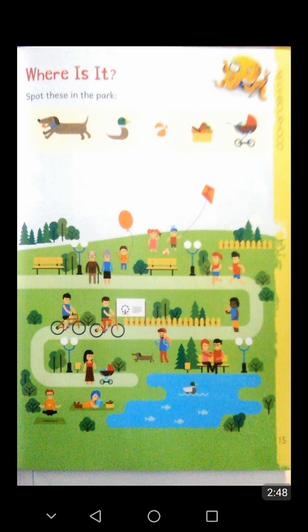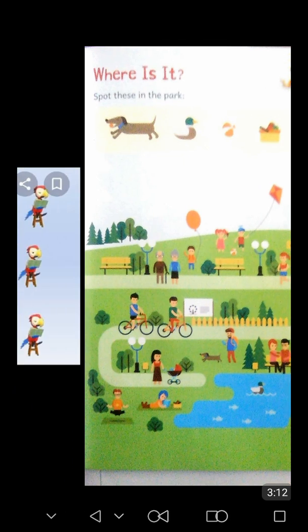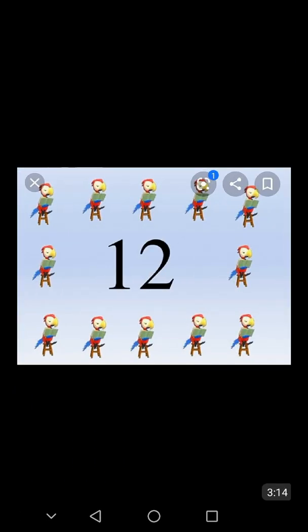Okay, students, I repeat it again. Firstly, identify the upper portion like dog, duck, like this, and after that from the park you identify these things and circle those things. Okay, after doing this page, now students count the 12 objects.